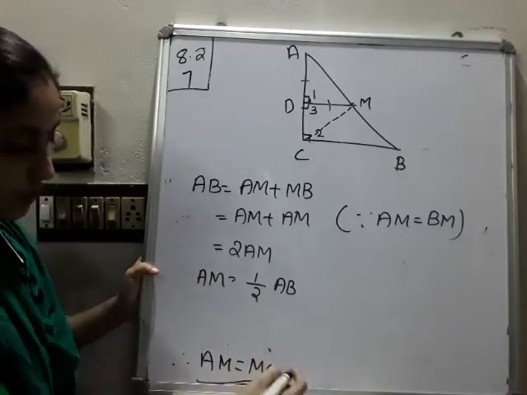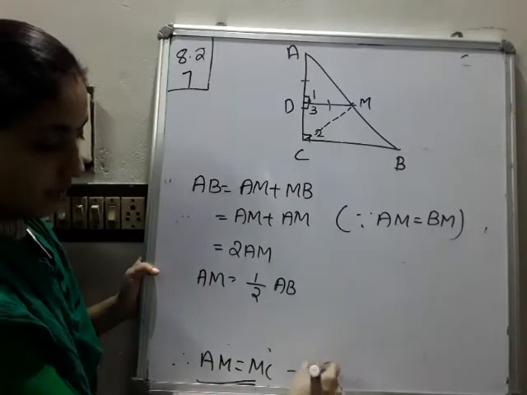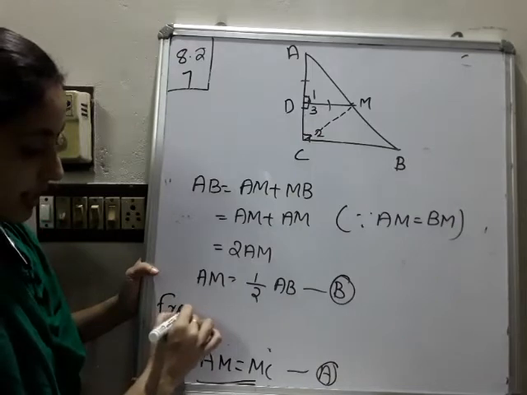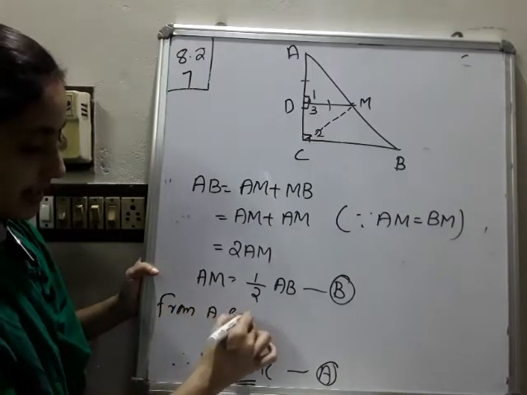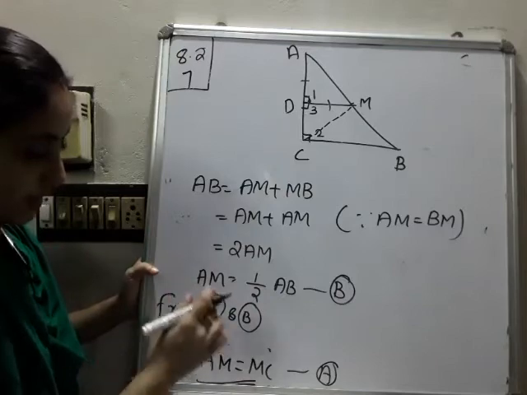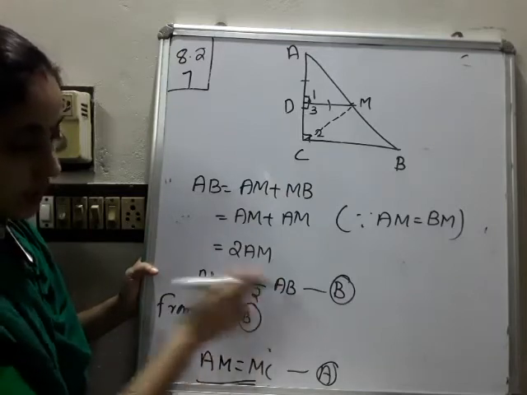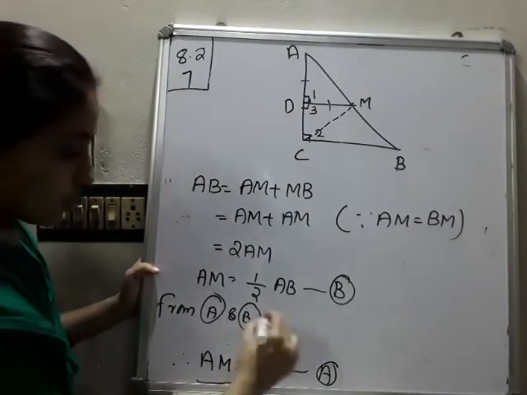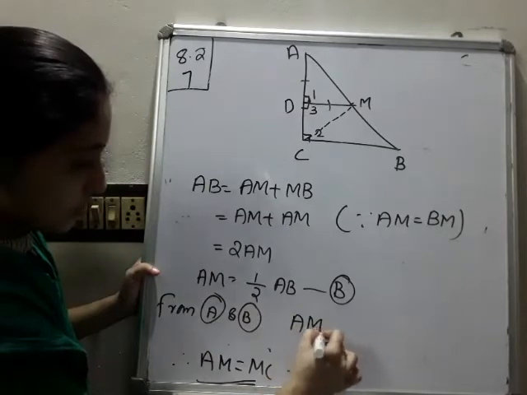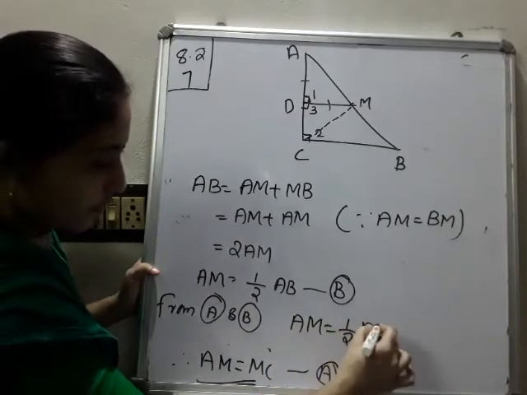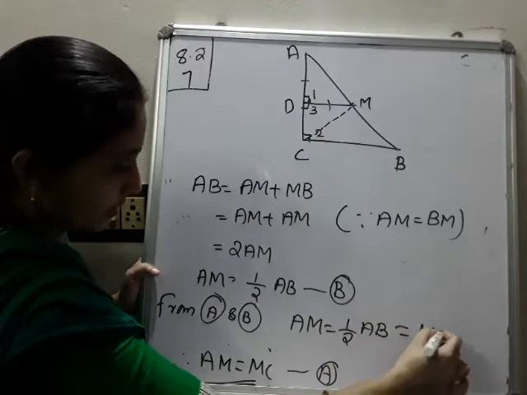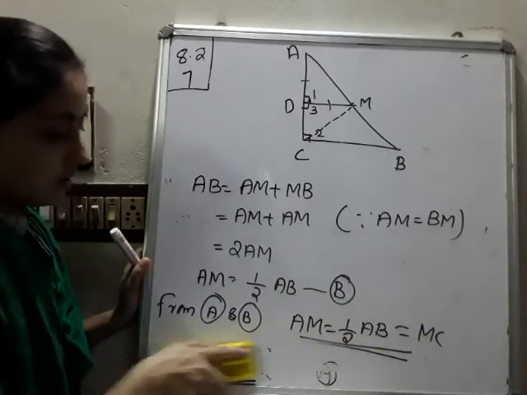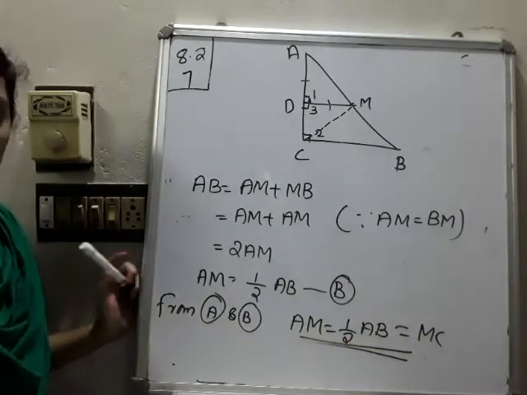Combining these two, I will mark them A and B, because I will forget if we don't write equation numbers. So from A and B, MC is equal to half AB, and that is equal to AM, because we want to prove that. So from A and B, AM is equal to half AB, that is equal to MC. Hence the proof. So this much only. Please write down.